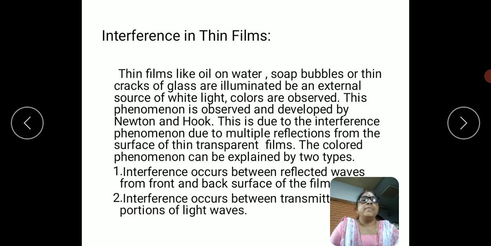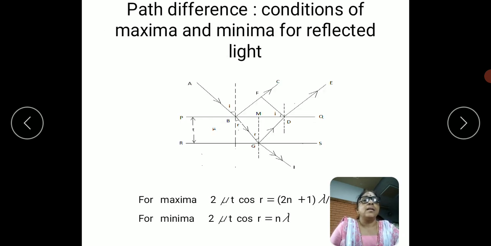We have already discussed in session 4 that thin films, like oil on water, soap bubbles, or thin cracks of glass, when illuminated by an external source of white light, produce colored fringes. This phenomenon was observed and developed by Newton and Hooke, and it is due to the interference phenomena from multiple reflections from the surfaces of thin transparent films. The colored phenomena can be explained in two ways: one is due to the reflected waves, another is due to the transmitted wave. In session 4, we have already discussed the reflected wave.